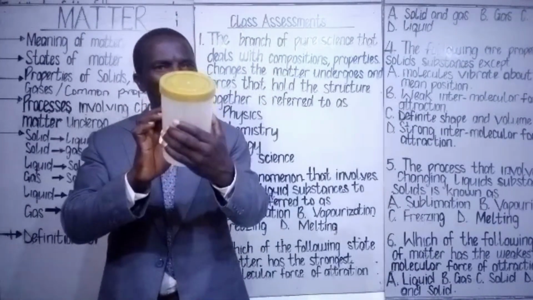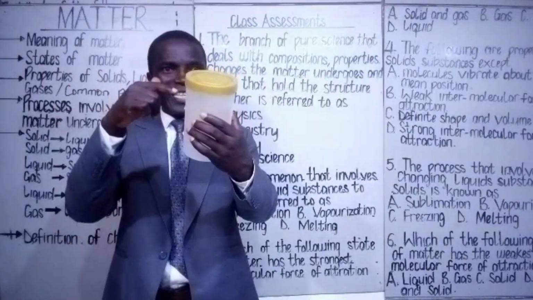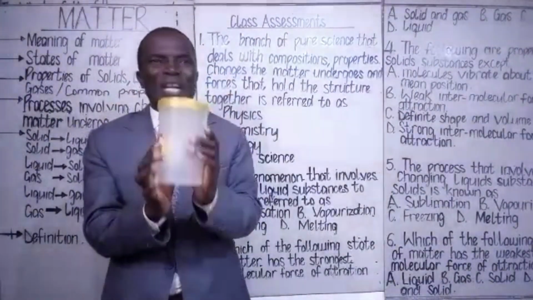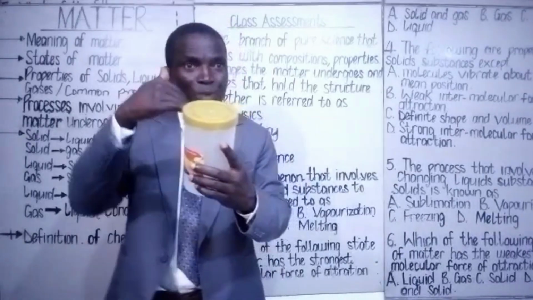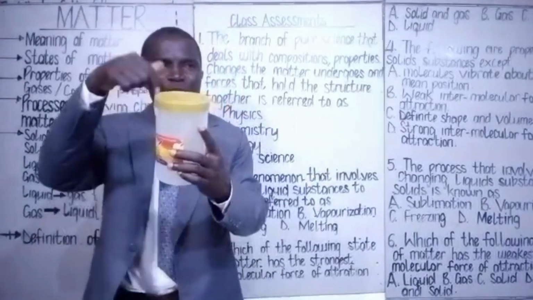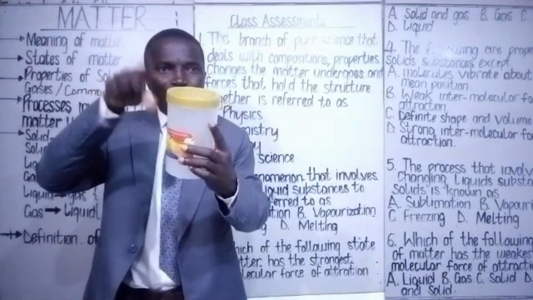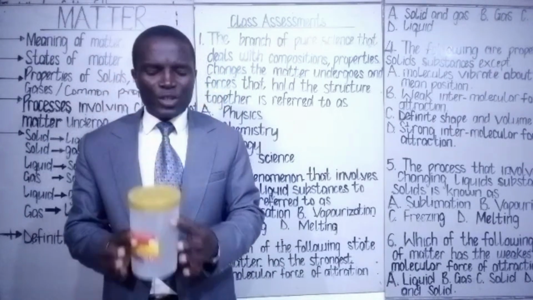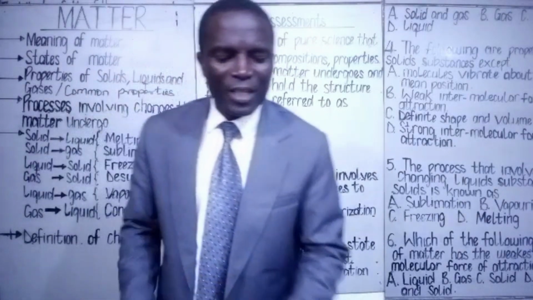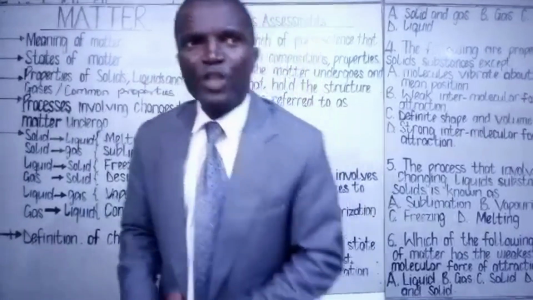Even though you might not be able to see the molecules vibrating and moving, when you make use of apparatus that we use in the laboratory, a microscope, it will help you to discover that the molecules of a solid substance vibrate about a fixed mean position. Those are the properties of solid substances.